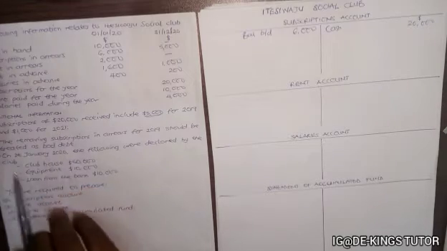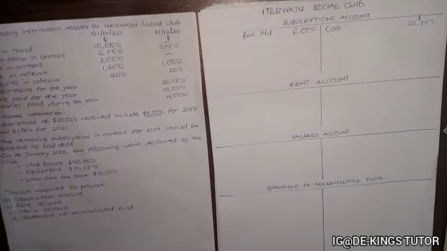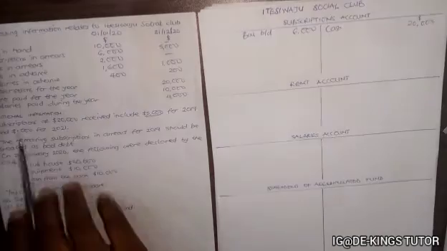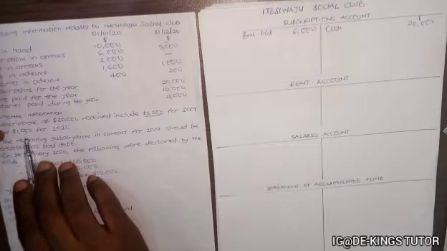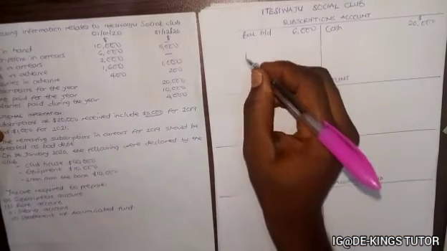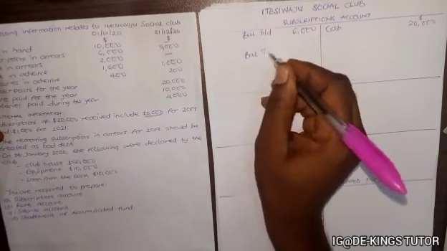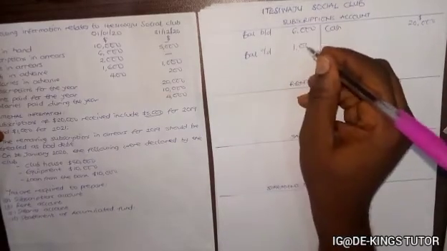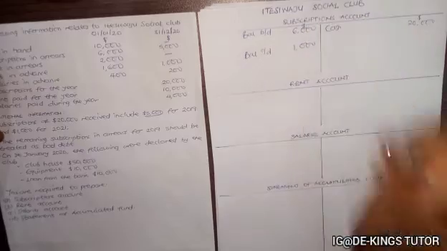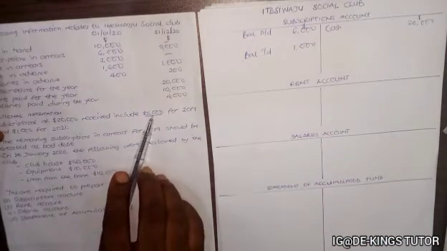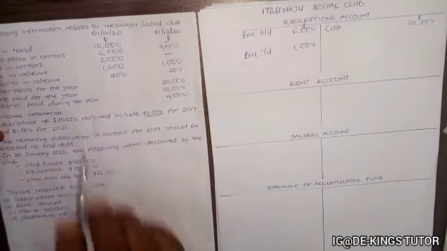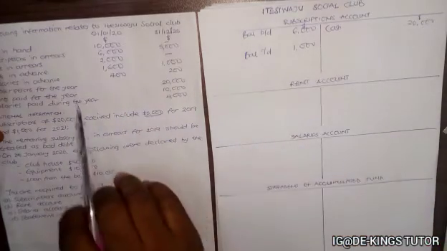So now we have this $1,000 as subscription in advance. Subscription in advance will be less also, so it becomes our balance carried down as $1,000. Remember, this 5,000 is inclusive in this, so it will not come again.